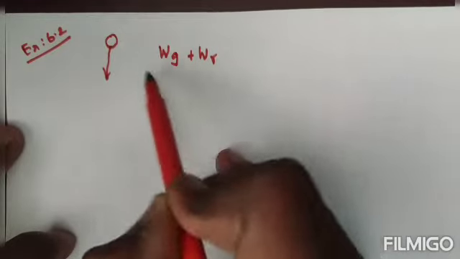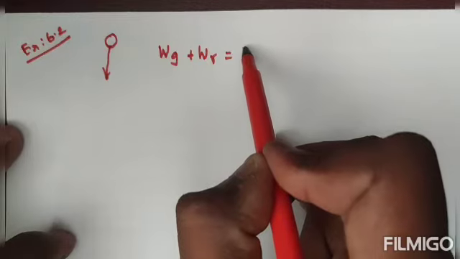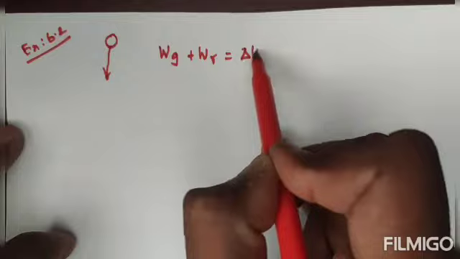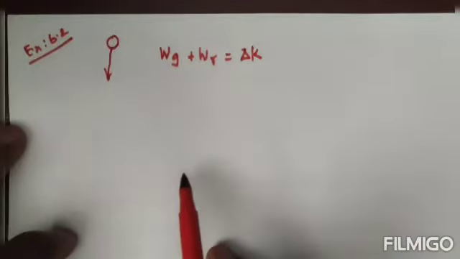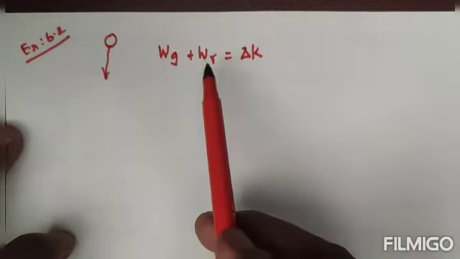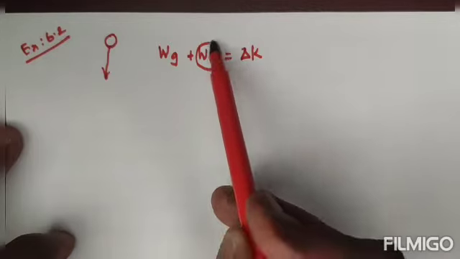These combined, due to this combination only, the change in kinetic energy happens. The change in kinetic energy, simply we can say, is delta K. But in this question they are asking, what is the work done due to this resistive force?